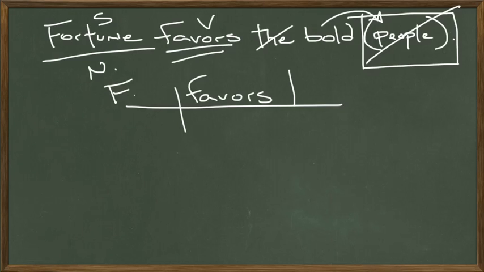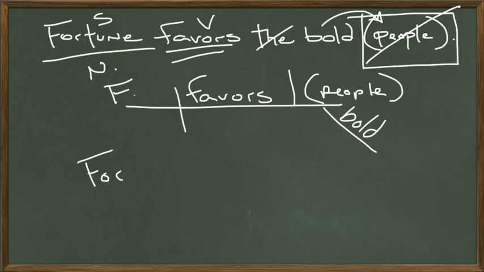Look what we would have. We would have people here in the direct object position. Fortune favors people. But all we really have is fortune favors, and then we have this adjective acting as a direct object, the bold. The way we translate this into Latin really gets into some complicated Latin grammar. Some people use the noun form, some people use a participle. I'm going to go with the participle, and what we're left with is